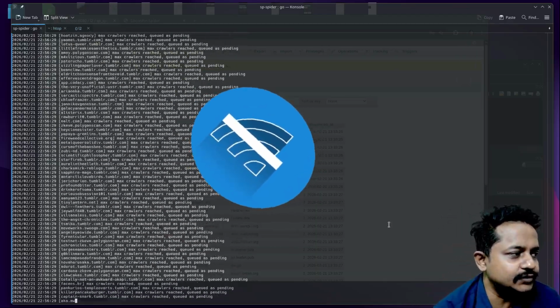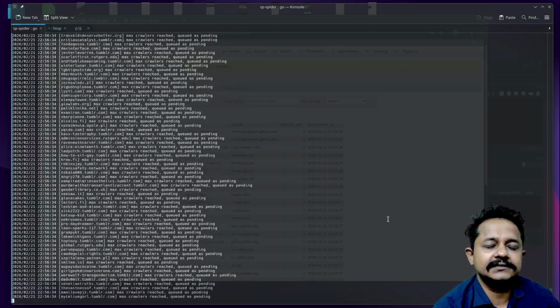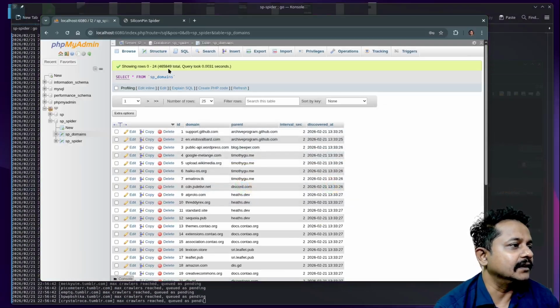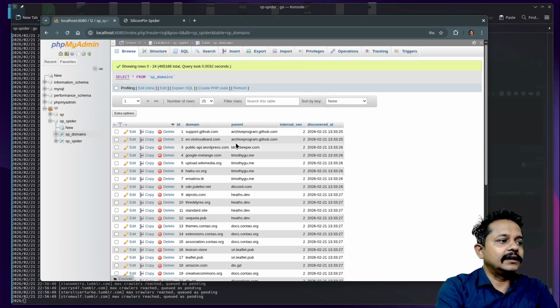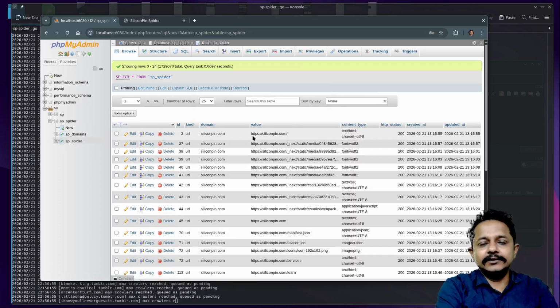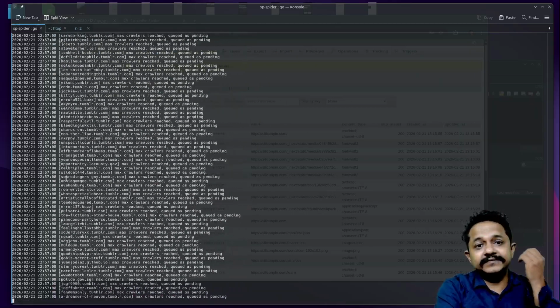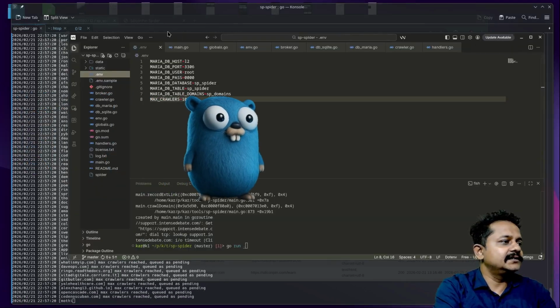As you can see, this one is still crawling all those domains and their links. It is also wild. It is holding millions of rows and columns of data containing domain names and URLs, and it is getting generated within a fraction of a millisecond. Let me show you the code first. It is the Go code.